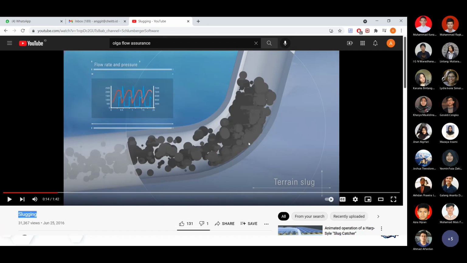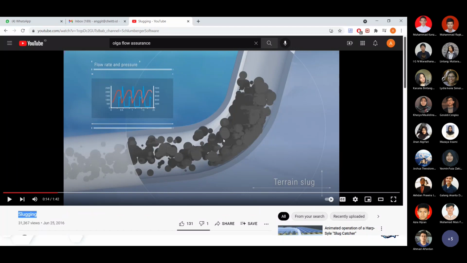So this accumulation of liquid can be called a slug or slugging, and this causes a problem, because if you imagine the mass balance of this operation, it is not a steady state operation. So let's say you have a constant production from the well, let's say 10,000 barrels per day, and 100 million cubic feet per day of gas. But because of these discrepancies in the characteristics, the gas can always go steady state to the top, but the liquid is transient.